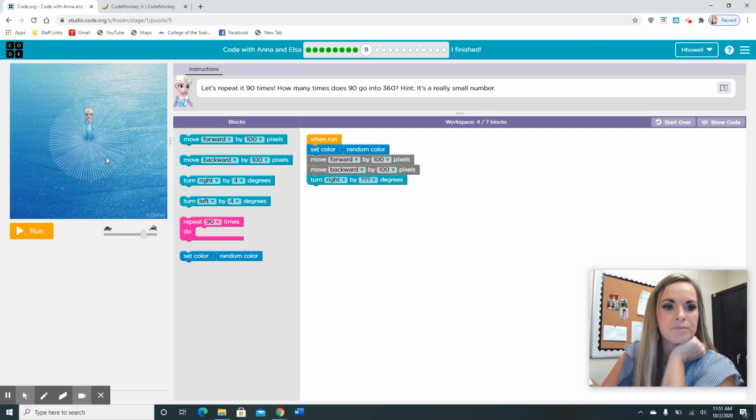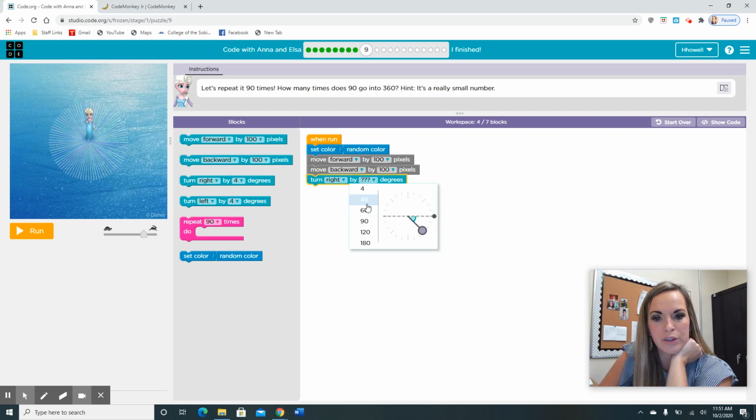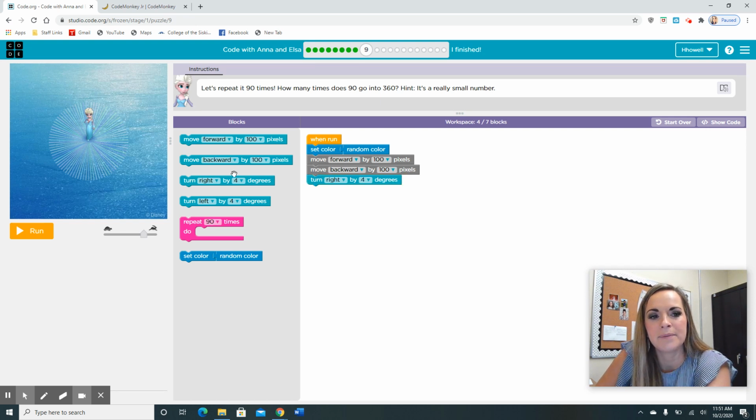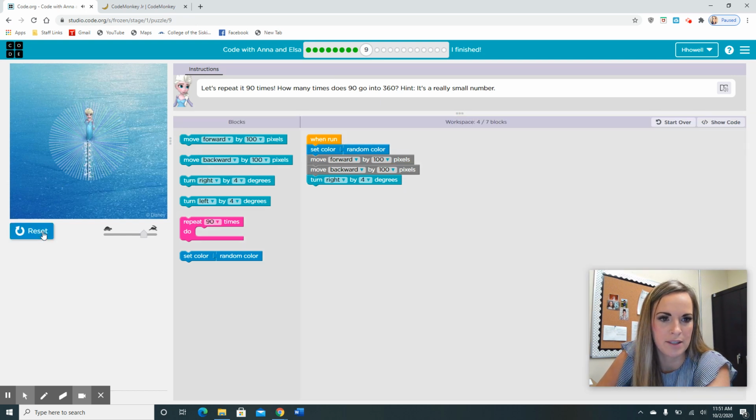Okay, so this, we know last time we did the smallest degree angle we could have, which was 45 degrees. But this one is much more tighter lines, so we know it's not going to be that big. So look at that one. Do you guys think it's 4 degrees? Let's try it. And right now, it doesn't have a number of how many times she needs to go around. But let's hit run. Let's just see what happens.